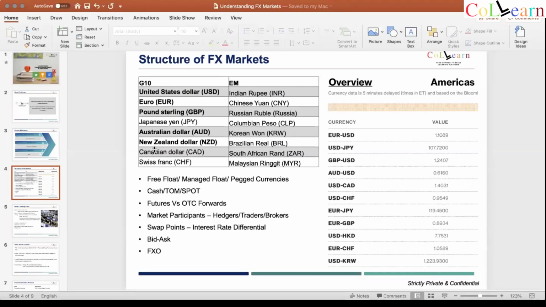Second is the concept of what these are, theoretical concepts. What's a free float currency? Anyone in the group? What is free float? What is managed float? Let's see.